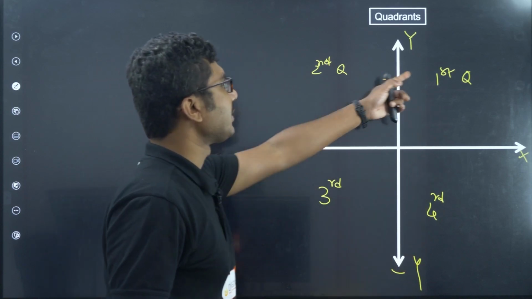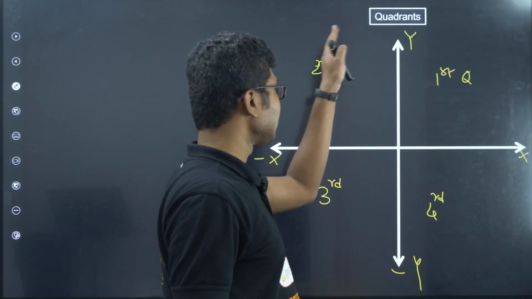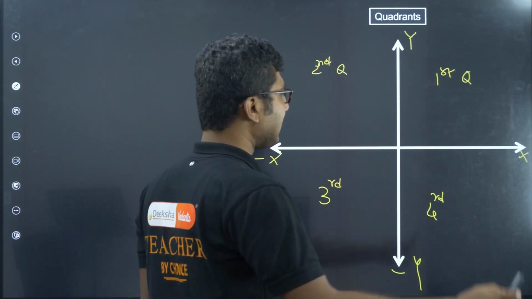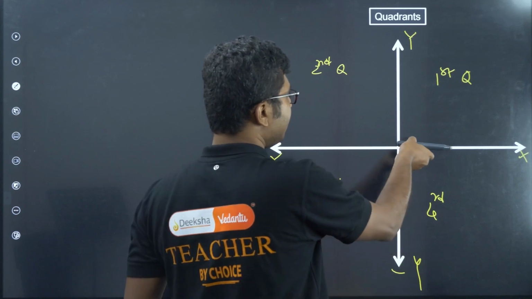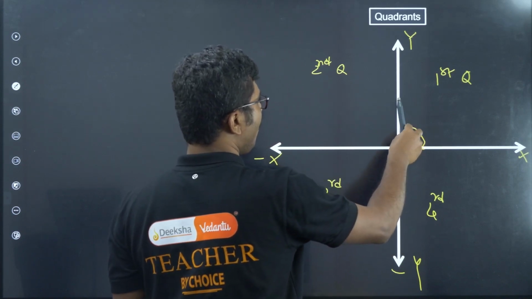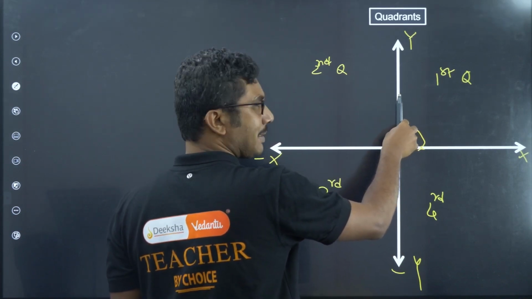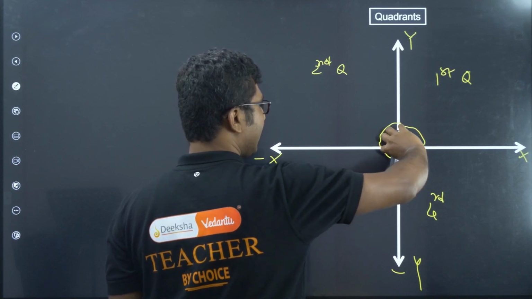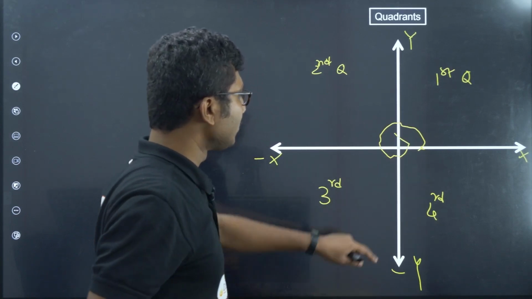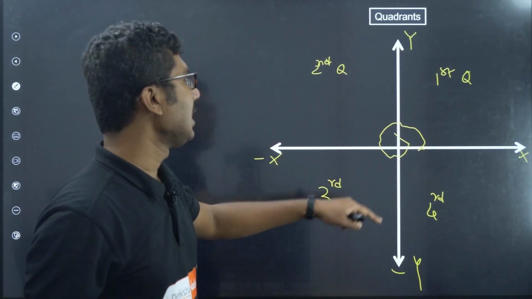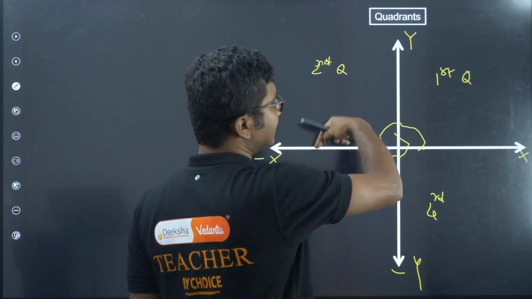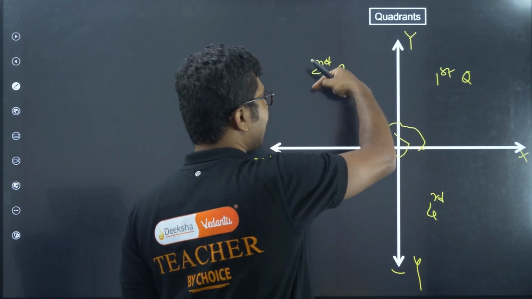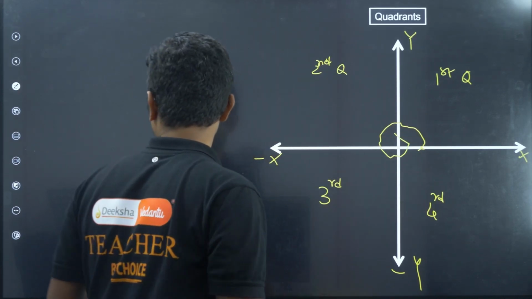Sometimes people confuse first, second, third, fourth. So basically you start like this and then move 90 degrees. You can remember 90, 180, 270 and then 360. If you move like this, whatever is coming is next. So this is first, second, third, fourth, okay.